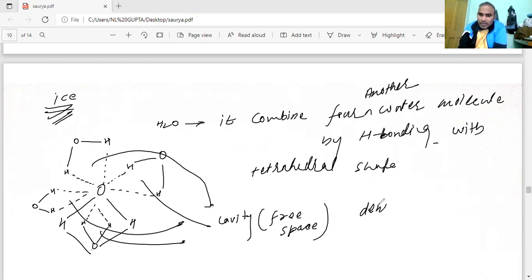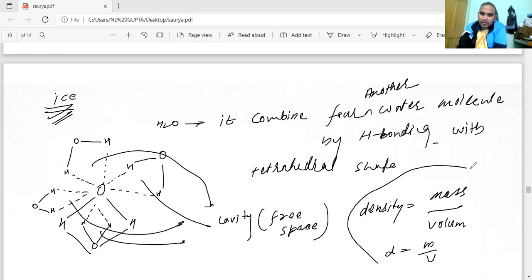And density, if you talk about density, is equal to mass per unit volume. So in this case, if you apply this formula, D is equal to M by V, density is equal to mass by volume. What are you going to observe here?